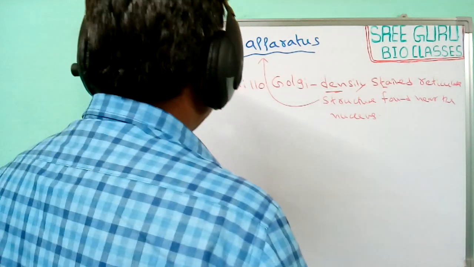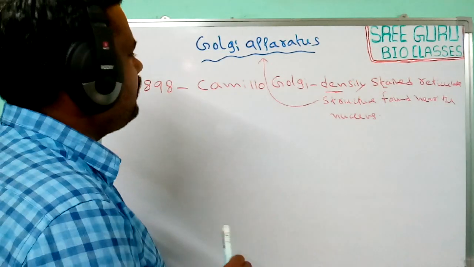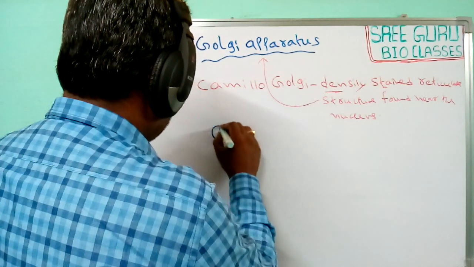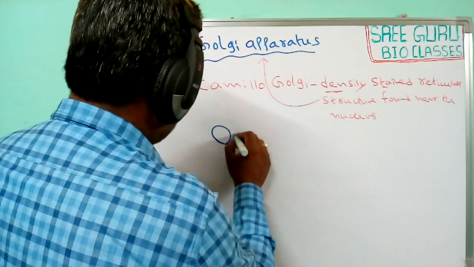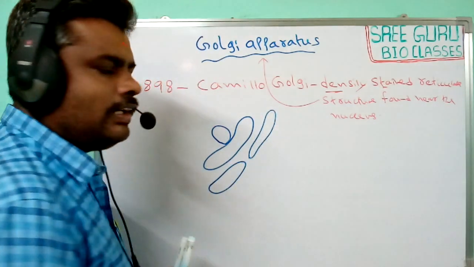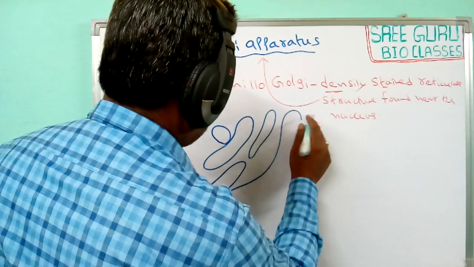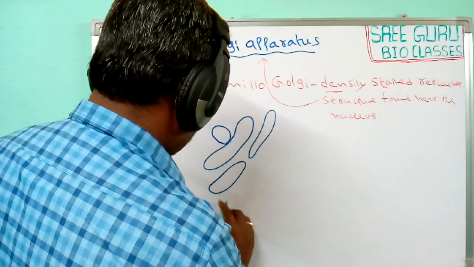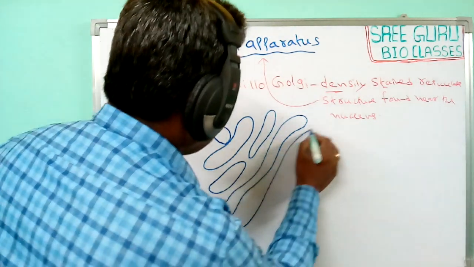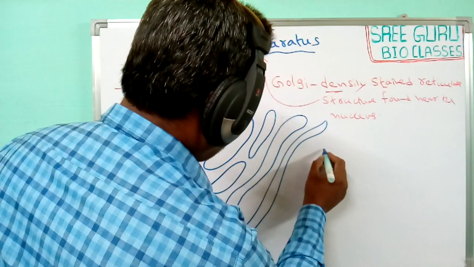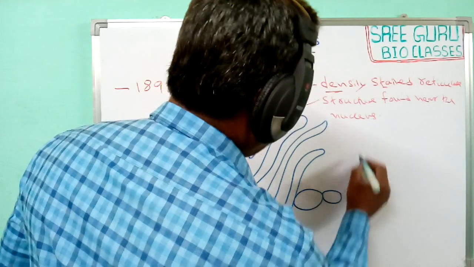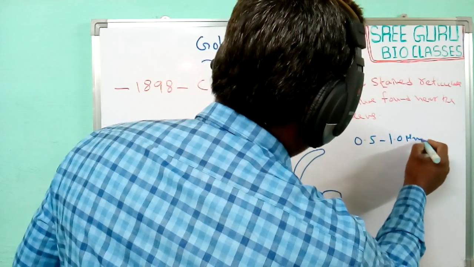Now, let us see the structure of this Golgi apparatus. Generally, the Golgi apparatus are flat sacs or cisterns, small stacked sacs or cisterns, generally 0.5 to 1 micrometer in diameter.